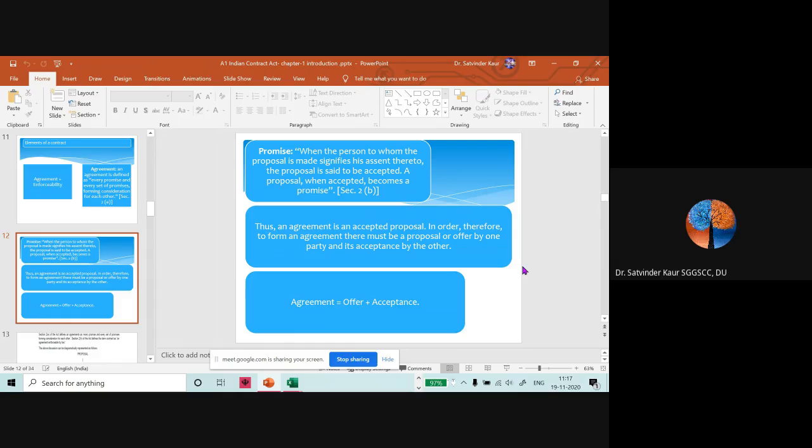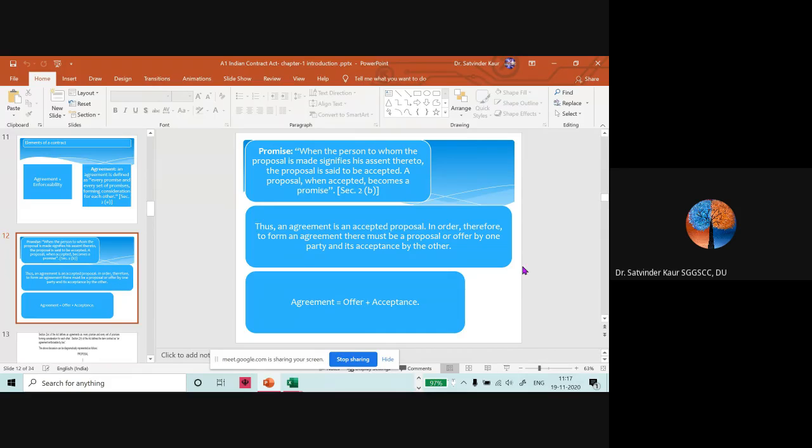So there must be a proposal. The proposal must be given to the other person. The other person must say yes to that proposal. When this process happens, it exists in the form of a promise. When a promise is supported by consideration, it becomes an agreement.